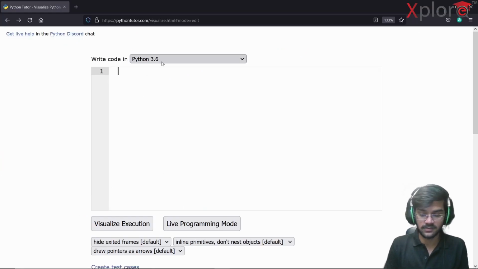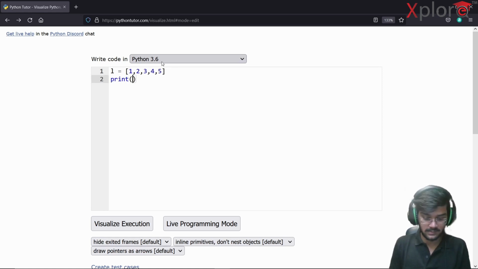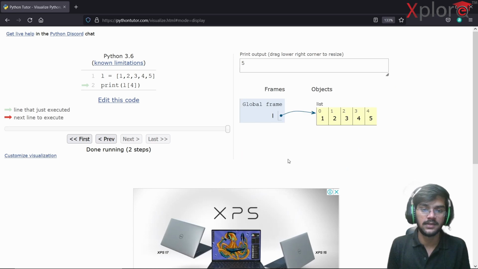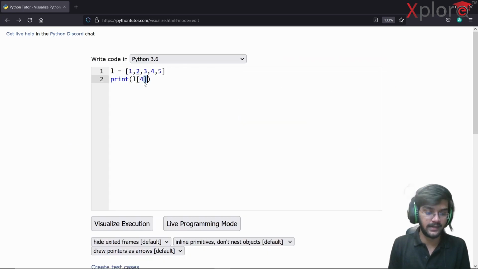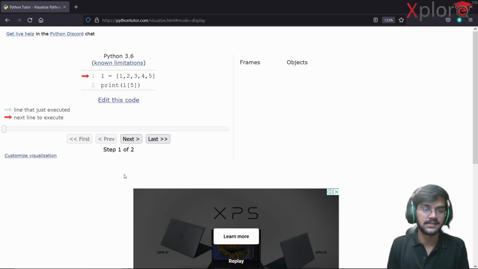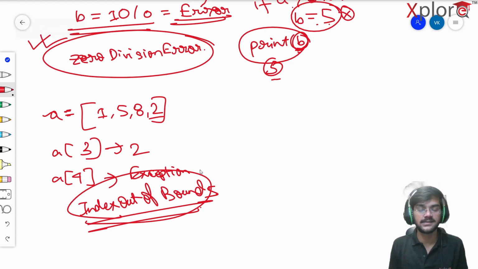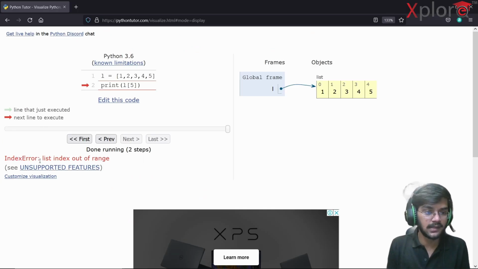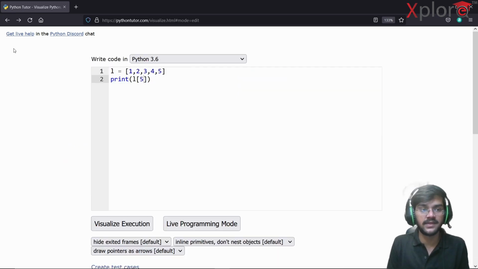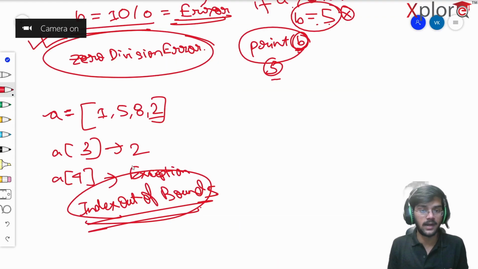Okay, so let's see that. Suppose I'm just going to create a random list here. L is nothing but 1, 2, 3, 4, 5, and I'm going to print L of 4. It's going to happily give me the value 5, and it won't be a problem at all. But what if I have an index like 5, which is out of bound? It's going to throw me something called an IndexError. What I've written here as index out of bound translates to the same thing, but in Python terminology you have IndexError: list index out of range. So these are a few of the exceptions which we are going to learn to handle.